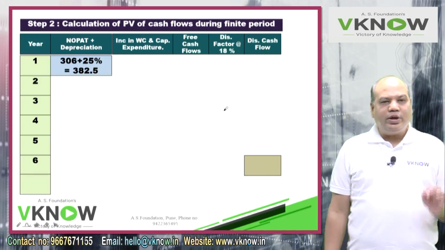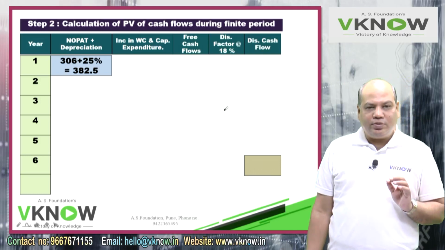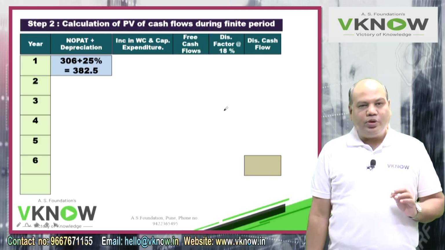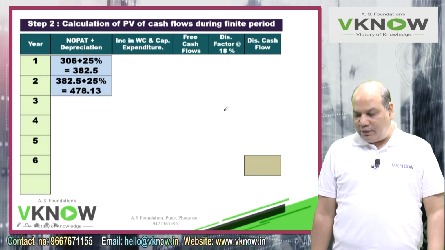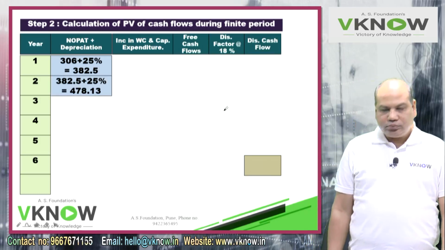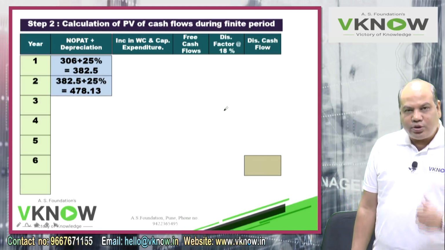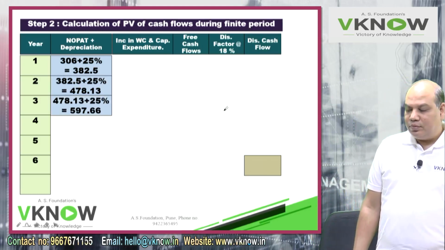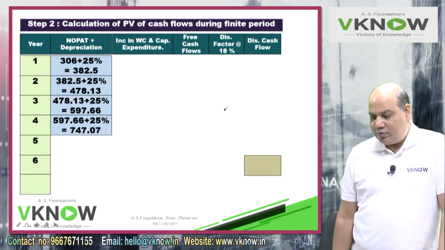So those who want to write calculation also, they will write 306 plus 25%, 382.5. Again on your calculator, plus 25%, 478.13, plus 25%, 597.66, plus 25%,